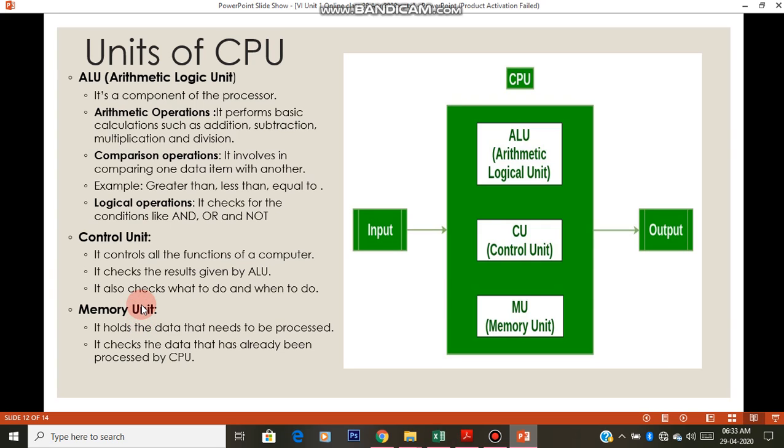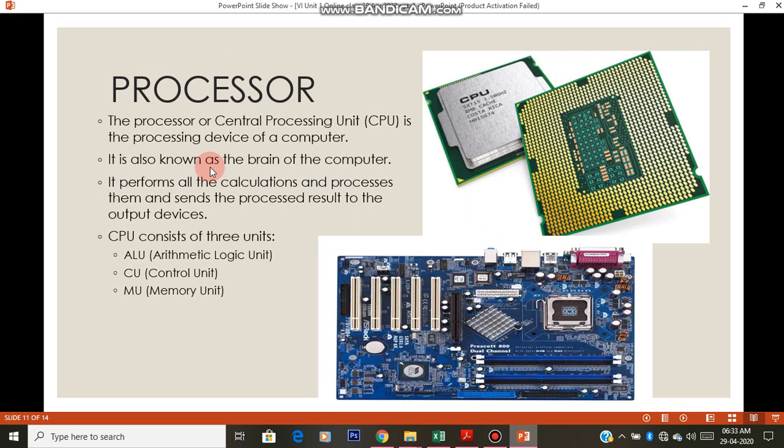ALU stands for arithmetic logical unit, where it performs all the mathematical operations, comparison operations and logical operations. But the control unit controls the entire function of a computer, and it also checks the results given by the ALU, and it also checks when to do and what to do. And the memory unit is the one that holds the data which needs to be processed, and it also checks the data that has already been processed by the ALU. This is what the inside part of the processor is.